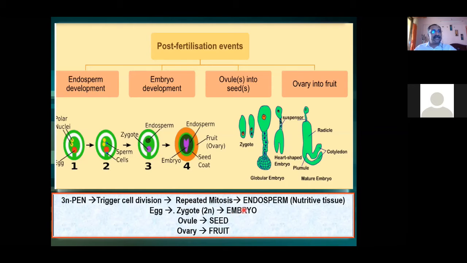Where is the embryo sac located? The actual location of the embryo sac. I'm waiting for the correct answer from your end. Where is the embryo sac located?